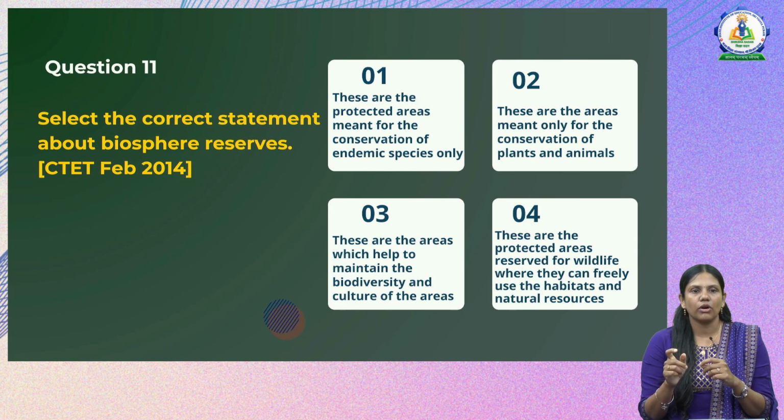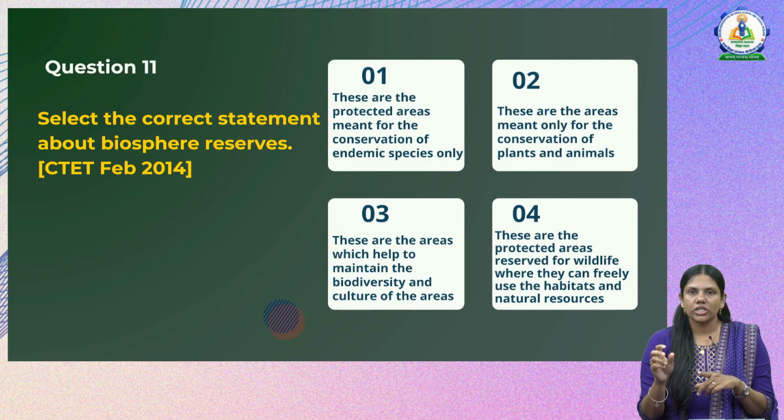Select the correct statement about the biosphere reserves. This is a repetitive question. These are protected areas meant for conservation of endemic species only. These are the areas meant only for the conservation of plants and animals. These are the areas which help to maintain biodiversity and culture of the areas. These are the protected areas reserved for wildlife where they can freely use habitats and natural resources. This is a little tricky with the third and fourth. In the third we say these areas maintain the biodiversity and culture of that area. In the fourth we are saying it is reserved for wildlife where they can use the habitat and natural resources.